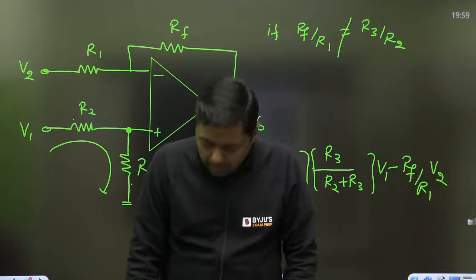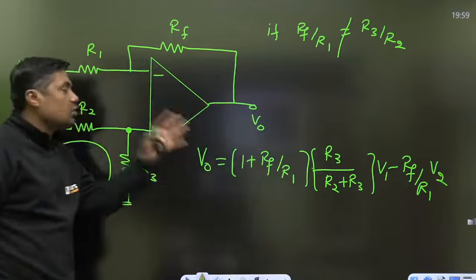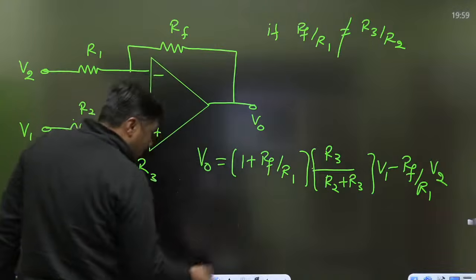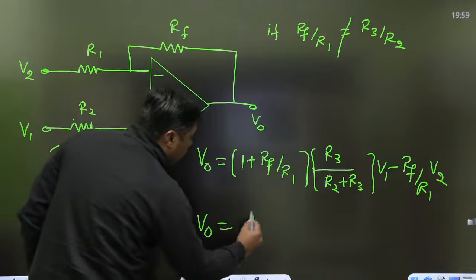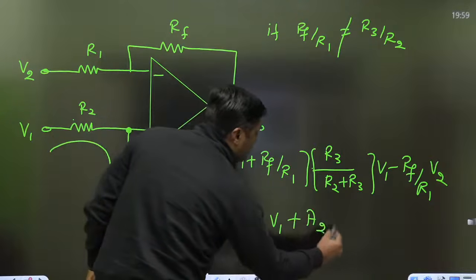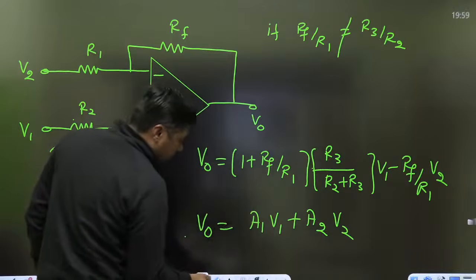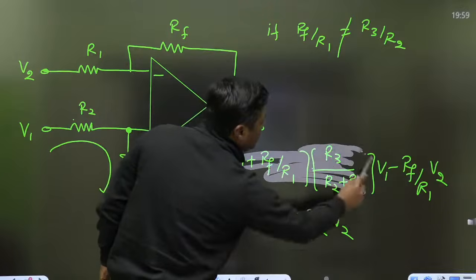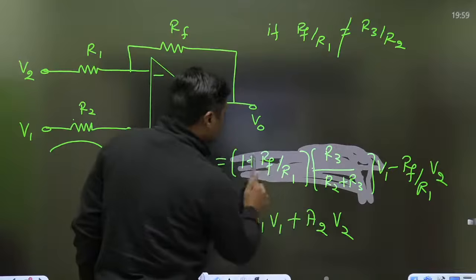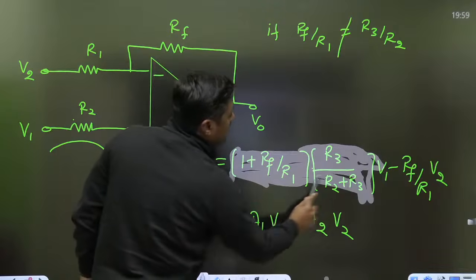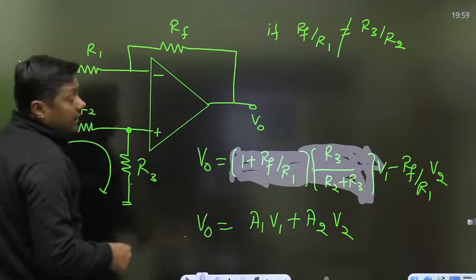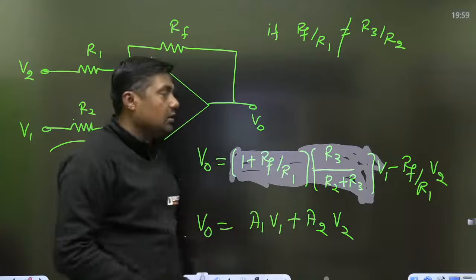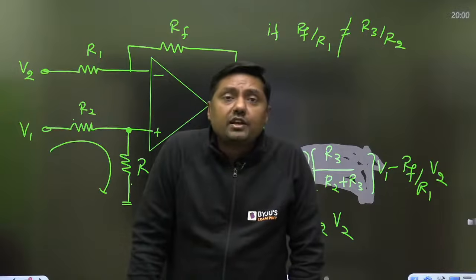That will give you the formula for the differential amplifier directly. Sometimes, when this balance condition is not satisfied, you have to find it like this. Or remember that this is the standard form, A1 V1 plus A2 V2. Now you can compare: this quantity is A1, and A2 is minus RF by R1.